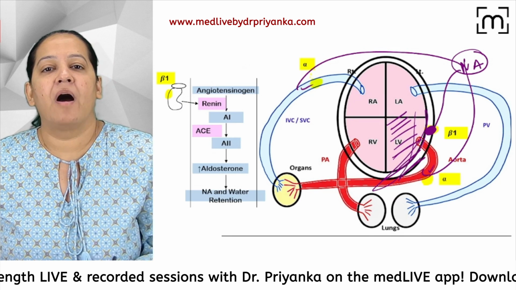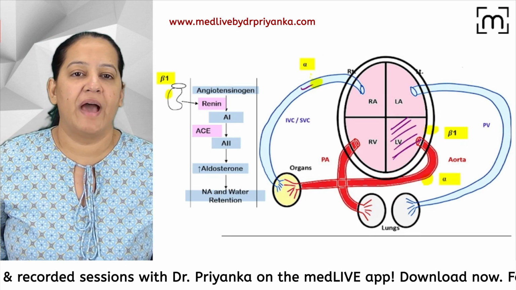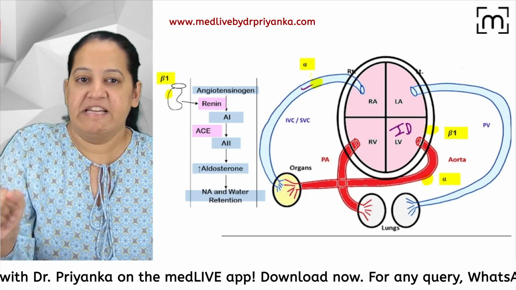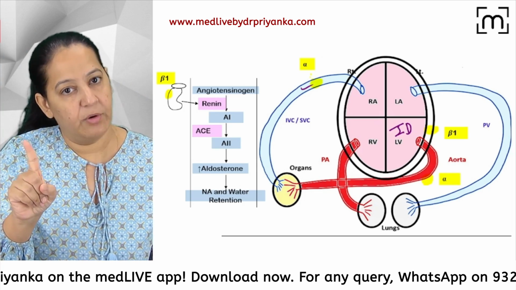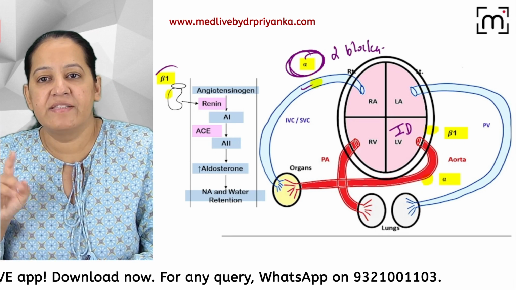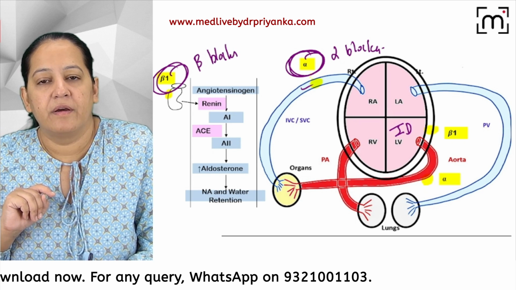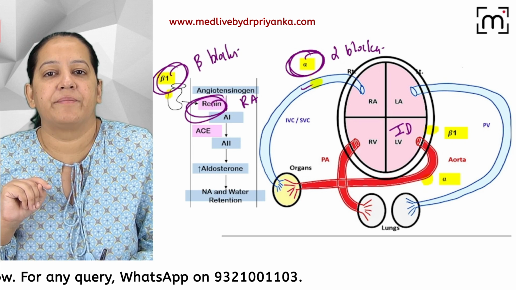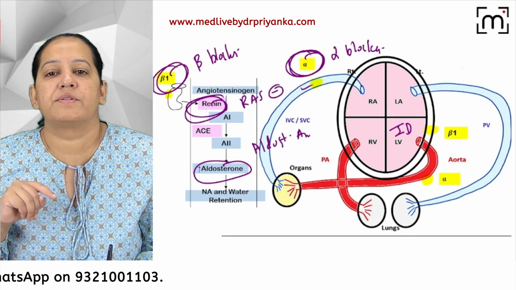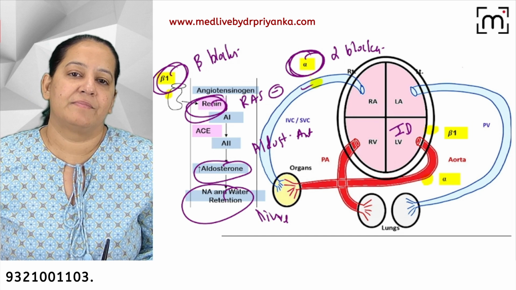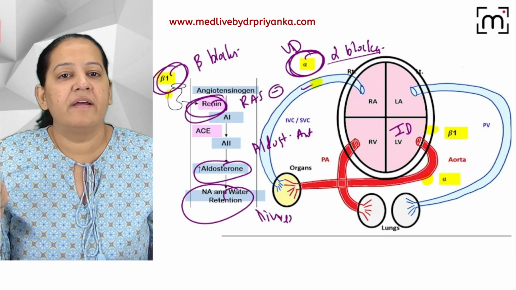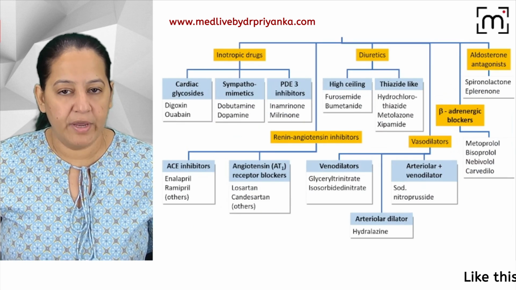You got it? Now let me mark the 6 categories of the drugs over here. Can you help me with the 6 categories of the drug? The first category of the drug is inotropic drugs, which increase the contractility of the heart. Number 2, I will say alpha blocker. Number 3, I will say beta blocker. Number 4, I will say RAAS inhibitor. Number 5, I will say aldosterone antagonist. Number 6, I will say diuretics. And you can say here also, instead of alpha blocker, vasodilator: venodilator and arteriodilator. That is vasodilator.